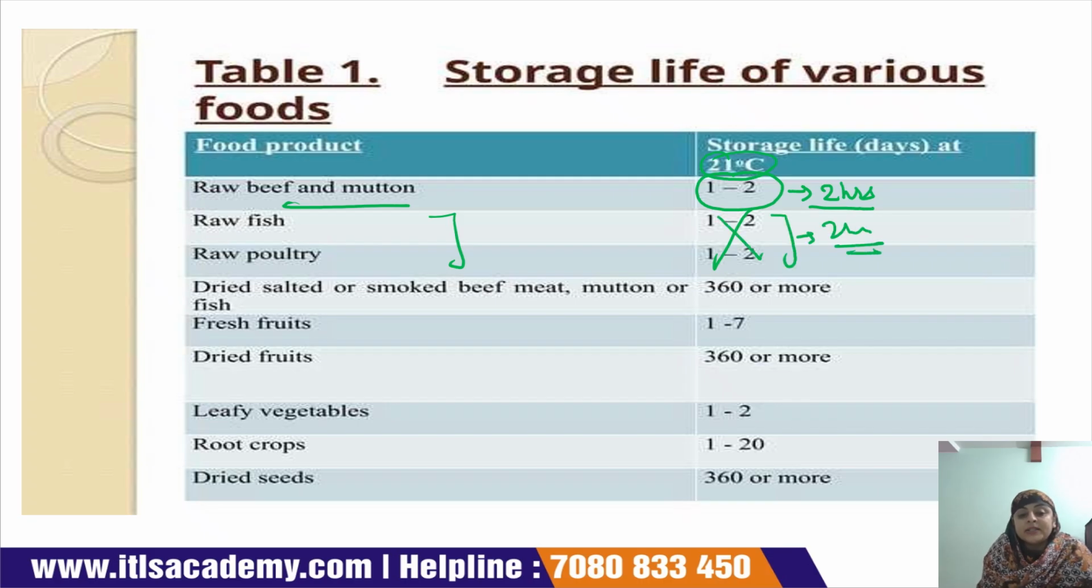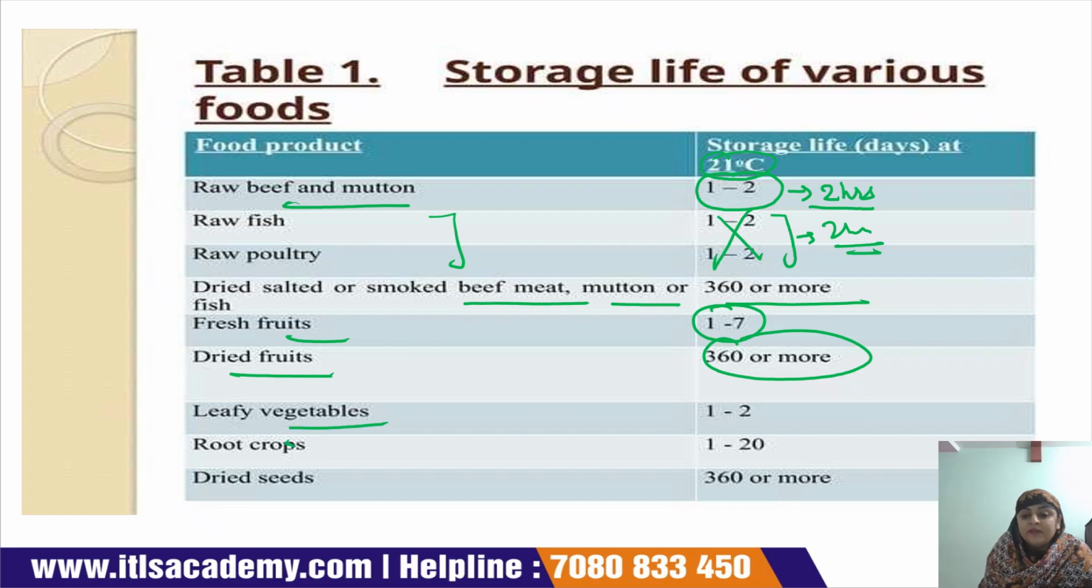Dry, salted or smoked beef, meat or fruit, you can store for 360 days or more. Fresh fruit can be stored for 1 to 7 days. Dry fruit, 360 or more. Leafy vegetables, only 1 to 2 days. Root crops, 1 to 20 days. Dry seed, 360 or more.